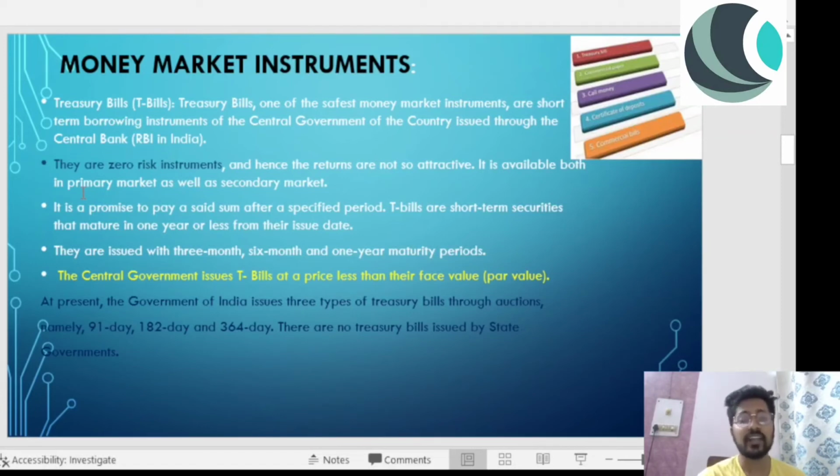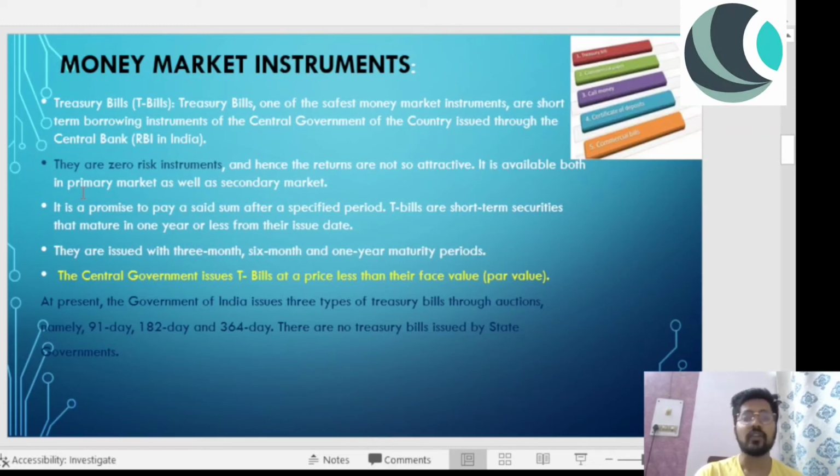The central government issues T-bills at a price less than their face value, that is par value. Let me discuss this with the help of an example. Let's say the central bank wants to raise some money, and that money is rupees 90,000. So what they will do is issue a T-bill of 1 lakh rupees in the market at a discounted price of 90,000. So what will happen here?